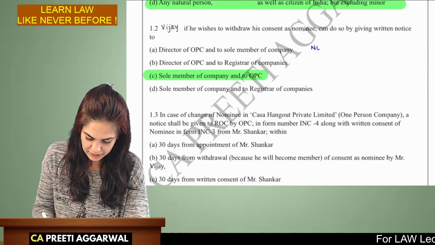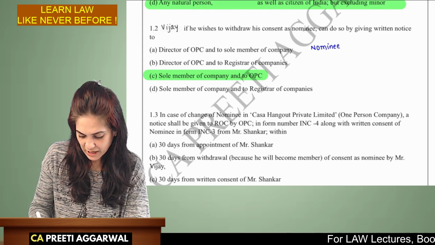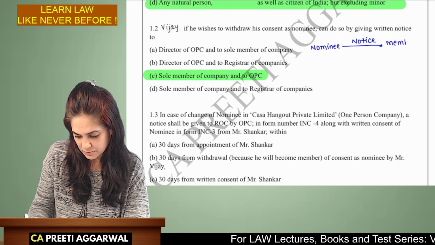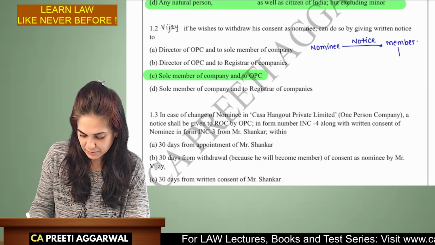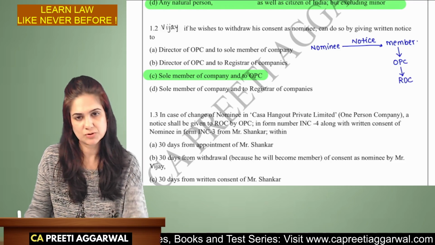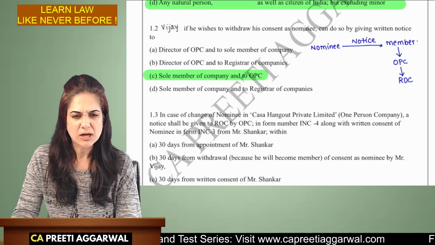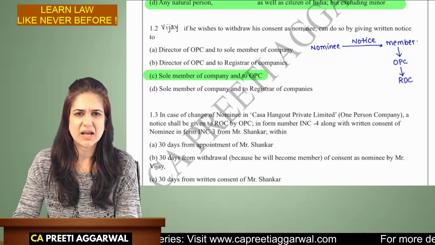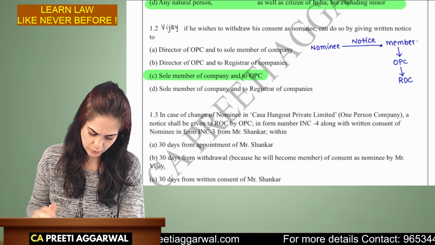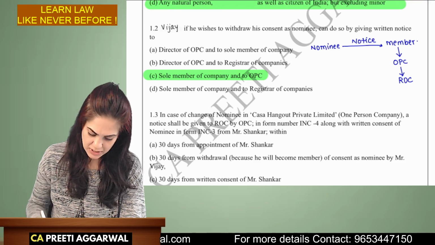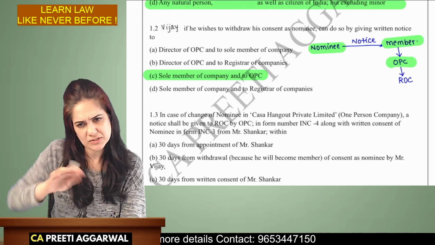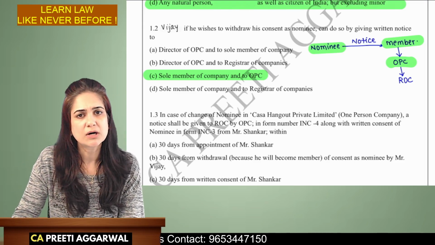So the nominee will have to give a notice to the member. And then the member will give the notice to OPC. OPC will then go to the ROC. So this is the flow that you follow. See, you need not study everything in detail over here. Must have already discussed that. As far as the question is concerned, only this much is important, that nominee has to give it to the member as well as the OPC, because OPC is a separate person. Then OPC will give the notice to the ROC.